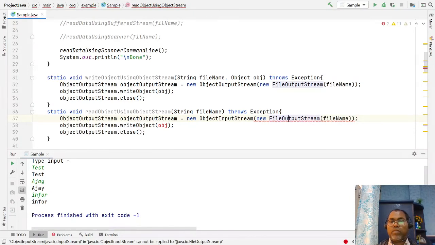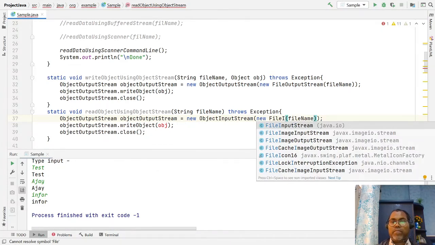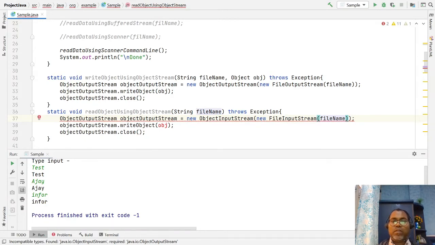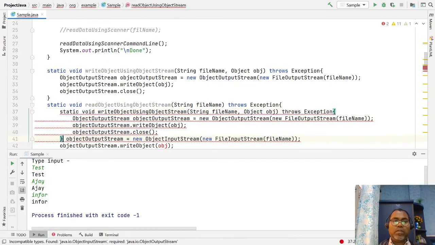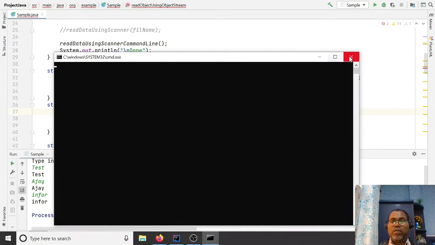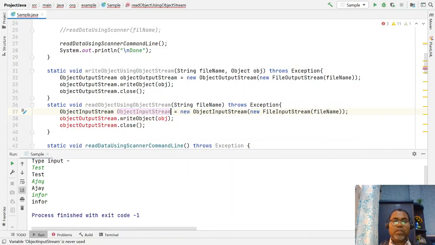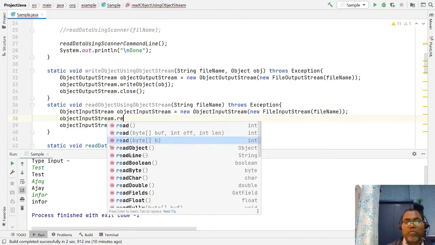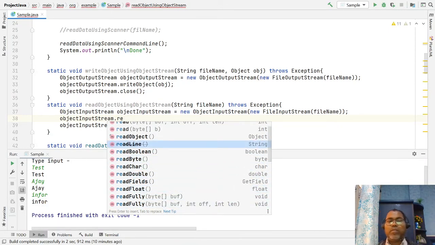Here we are going to use the file input stream reader, and you have to close it. Let's see what kind of read methods there are. Similarly, we have read object, read boolean, read byte, read char, read double. Not only primitives, but read object as well.